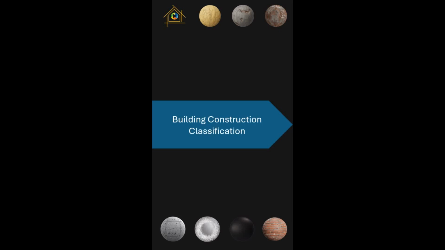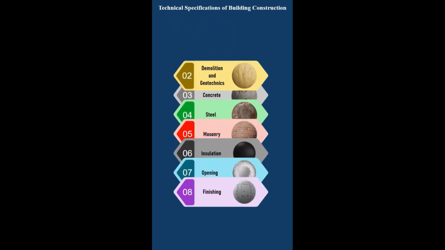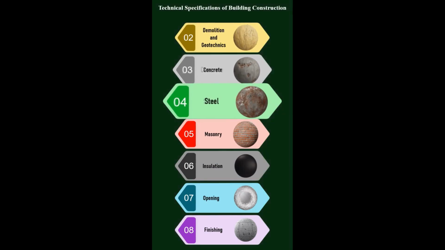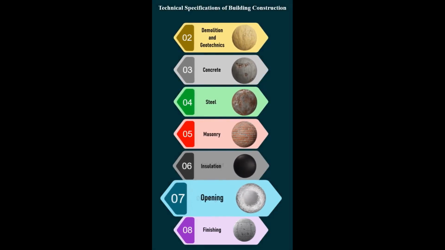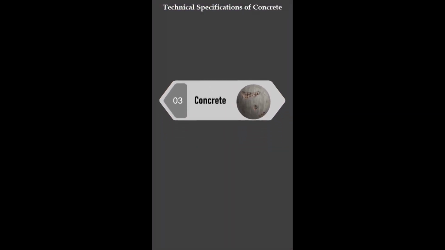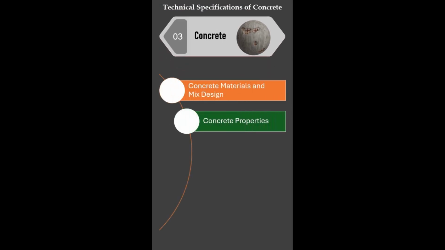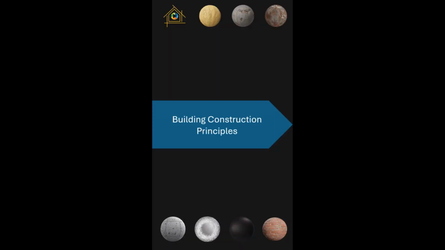Building construction classification. The construction activities in the field of architecture and civil engineering are divided into 7 groups: demolition and geotechnics, concrete, steel, masonry, insulation, openings, and finishing. The concrete specifications are divided into 5 sections: concrete materials and mixed design, concrete properties, concrete execution specifications, rebar execution specifications, special concretes. Building construction principles.